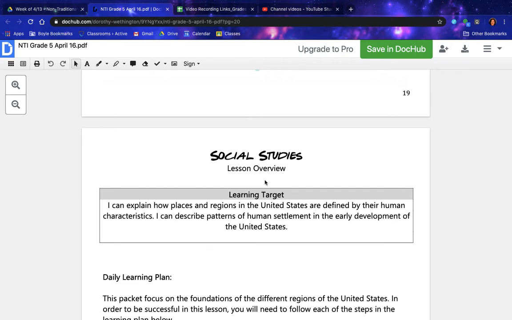Social Studies. Lesson Overview. Learning Target. I can explain how places and regions in the United States are defined by their human characteristics. I can describe patterns of human settlement in the early development of the United States.